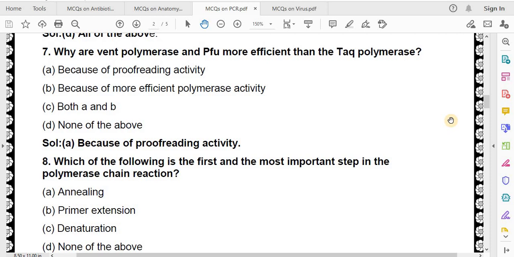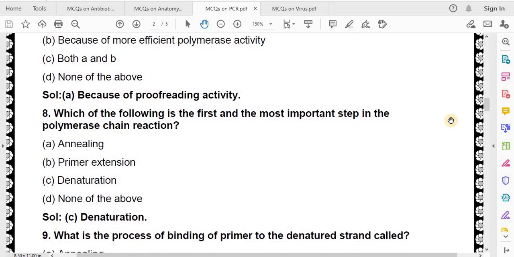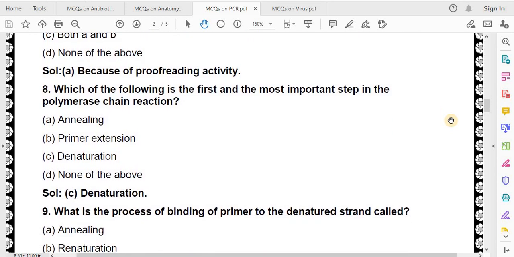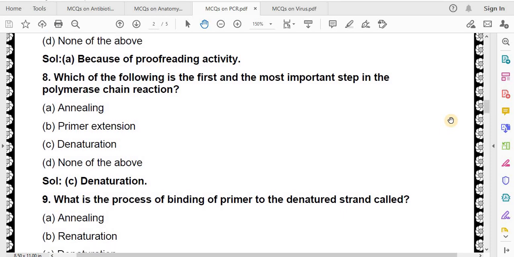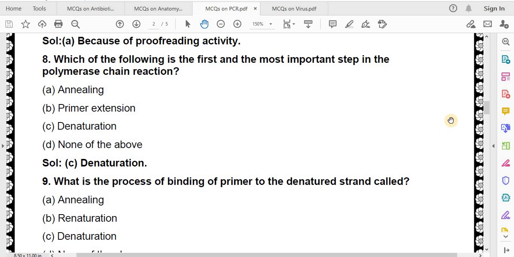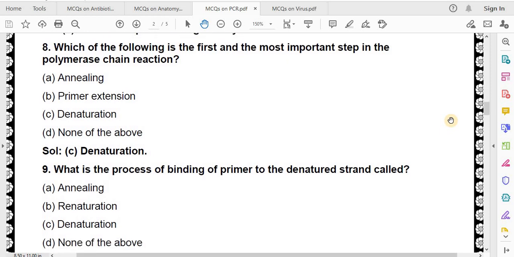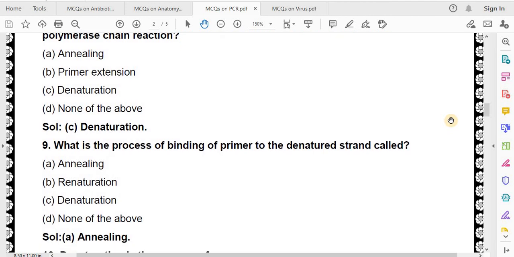Annealing, primer extension, denaturation, none of the above. Correct answer is denaturation. What is the process of binding of primer to the denatured strand called? Annealing, renaturation, denaturation, none of the above. Correct answer is annealing.